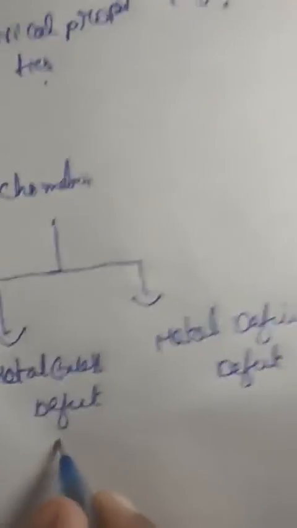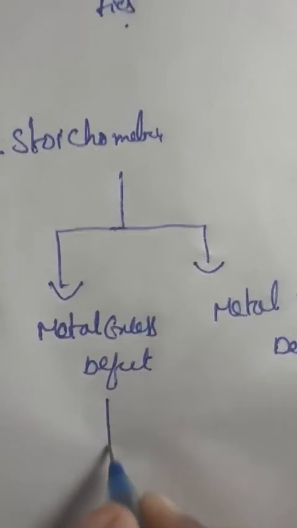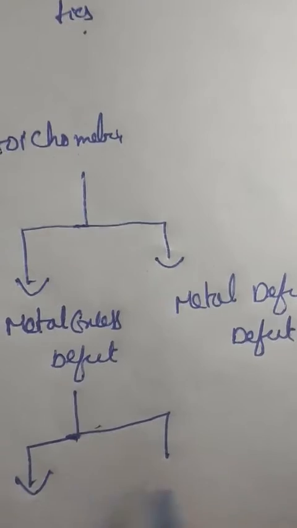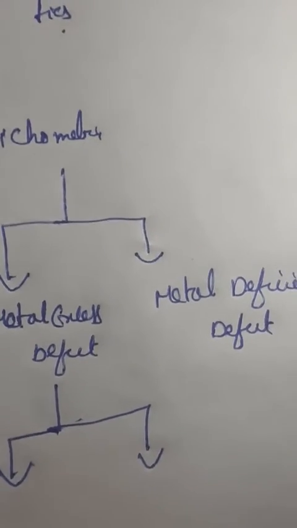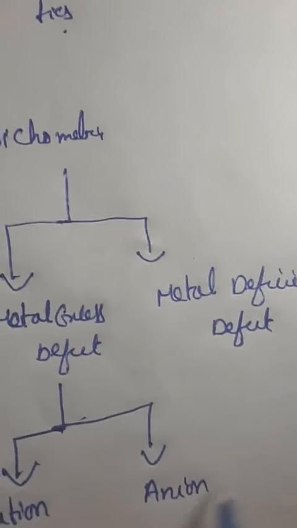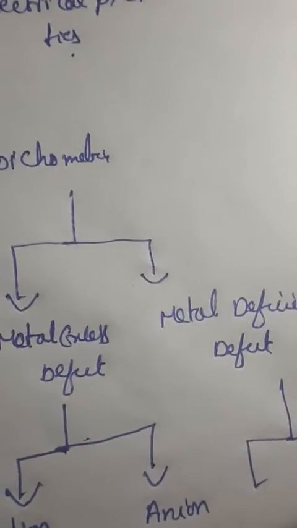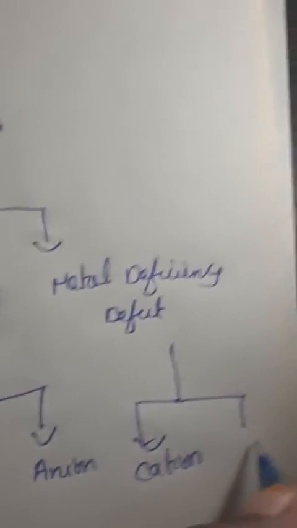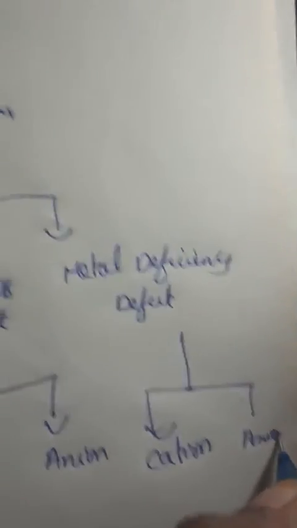Again, this is divided into two types, cation and anion. This is also divided into two types, cation and anion.